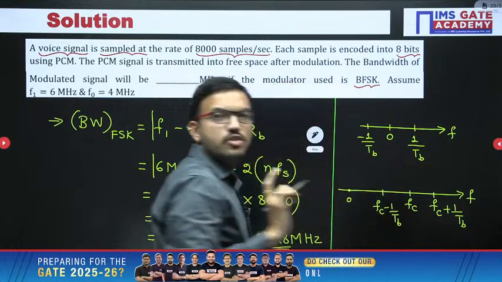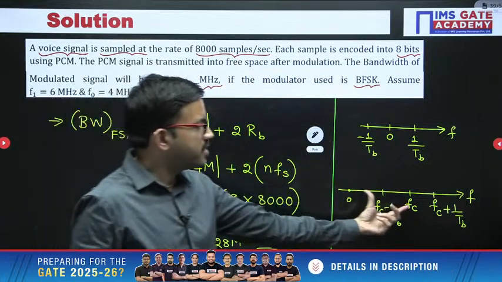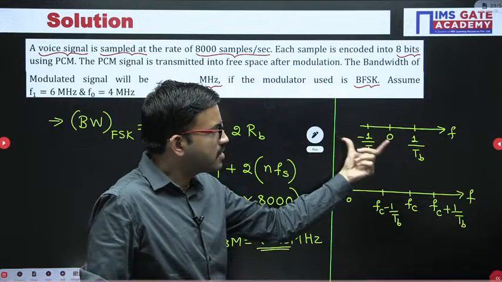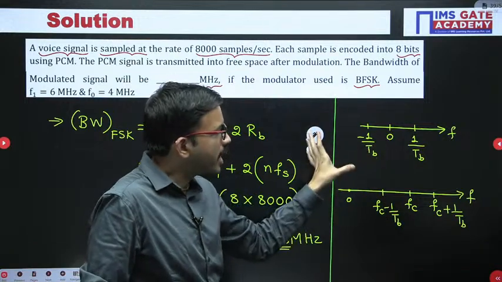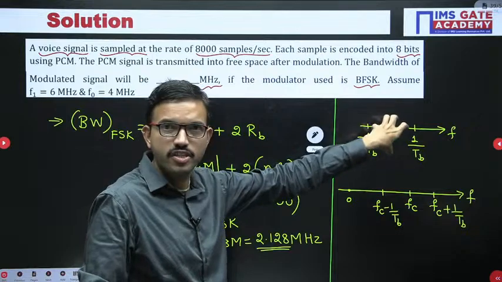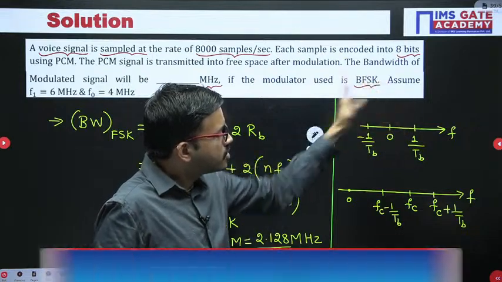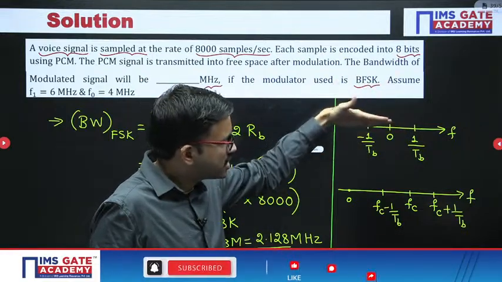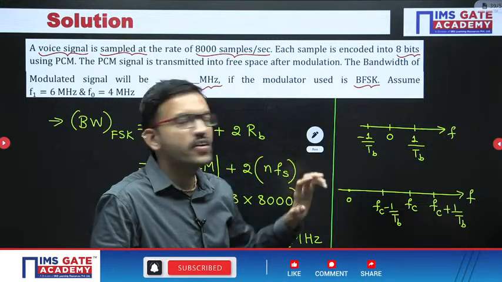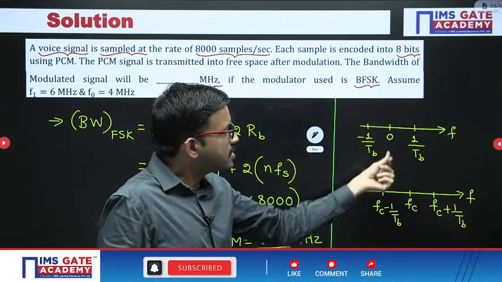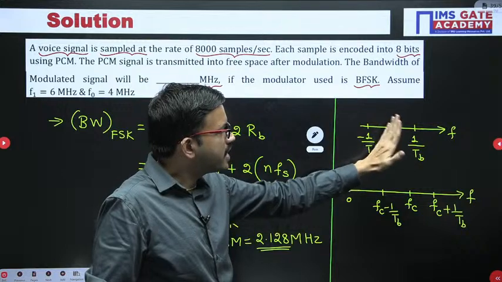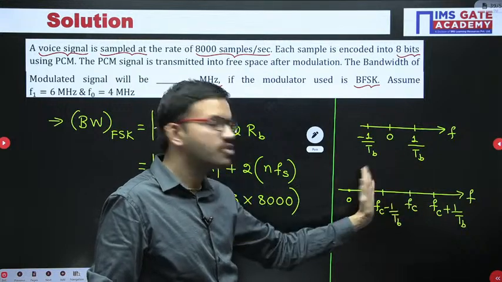Akanksha and Nobita, confirm up to this point, is it clear or not? This is regarding your rectangular pulse in the time domain and the corresponding frequency domain sinc function. I am not drawing the complete spectrum, but just focusing on the frequency axis. Here the signal is centered around 0, whereas here it is centered around Fc.